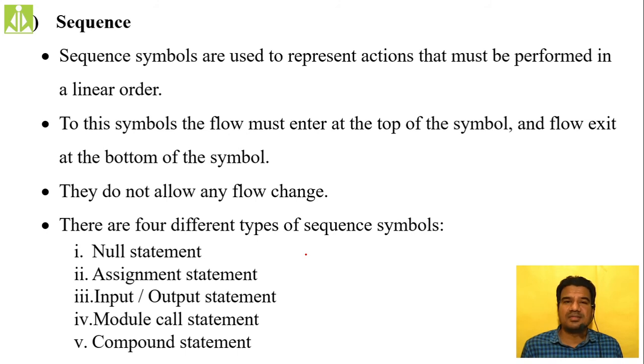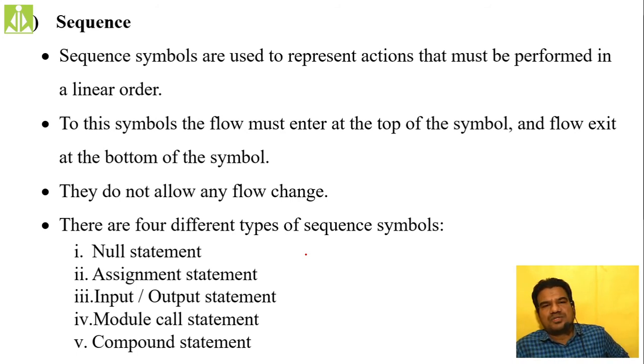Generally in condition based statements we use this null statement. Whenever the condition is true you want to perform something, and whenever the condition is false you don't want to perform anything.